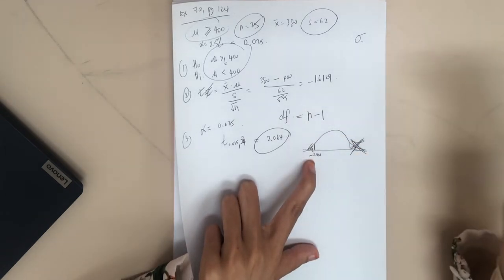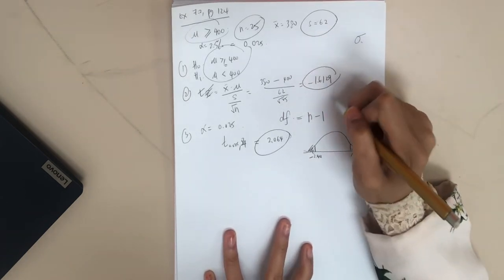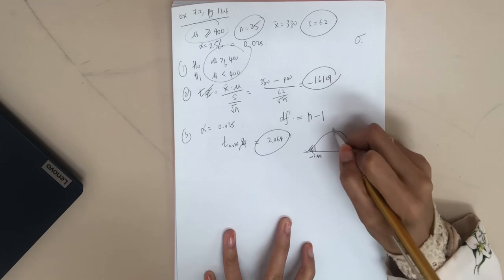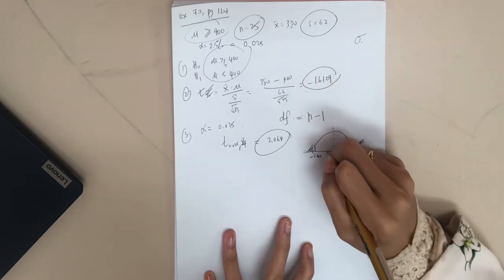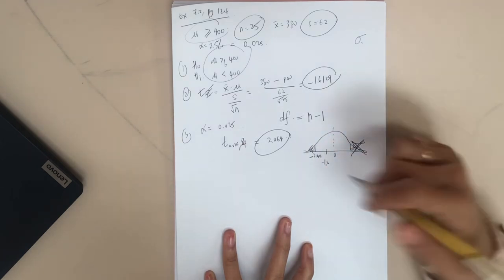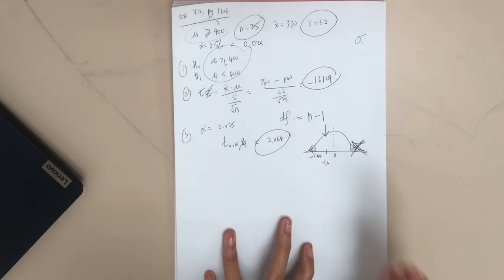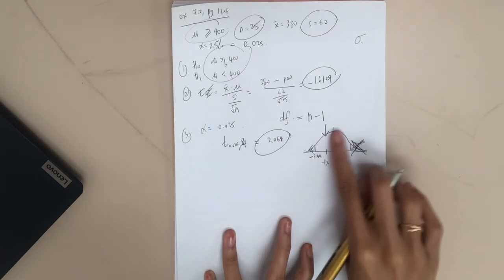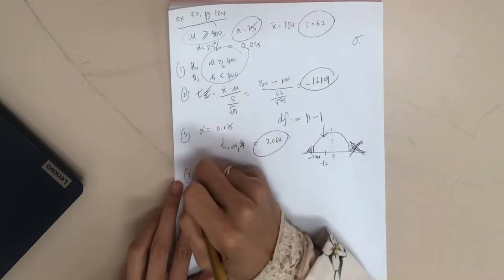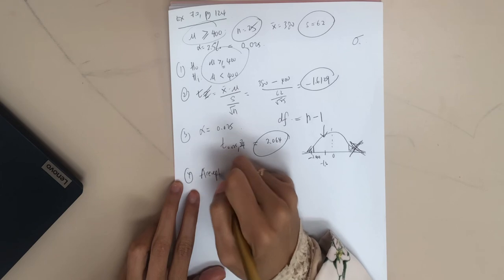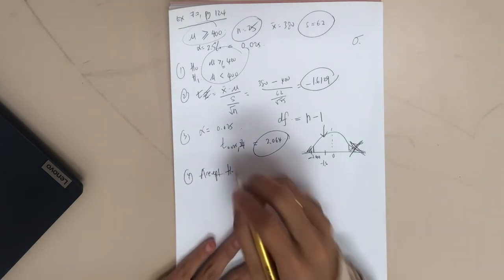Okay, negative 2.064. Then you check whether this value t lies inside the rejection region or not. This is negative 2 and our t is negative 1.6, somewhere here. So that means your t value lies in the non-rejection region, the white one yang tak berlorek ni. Therefore, we will accept H naught.